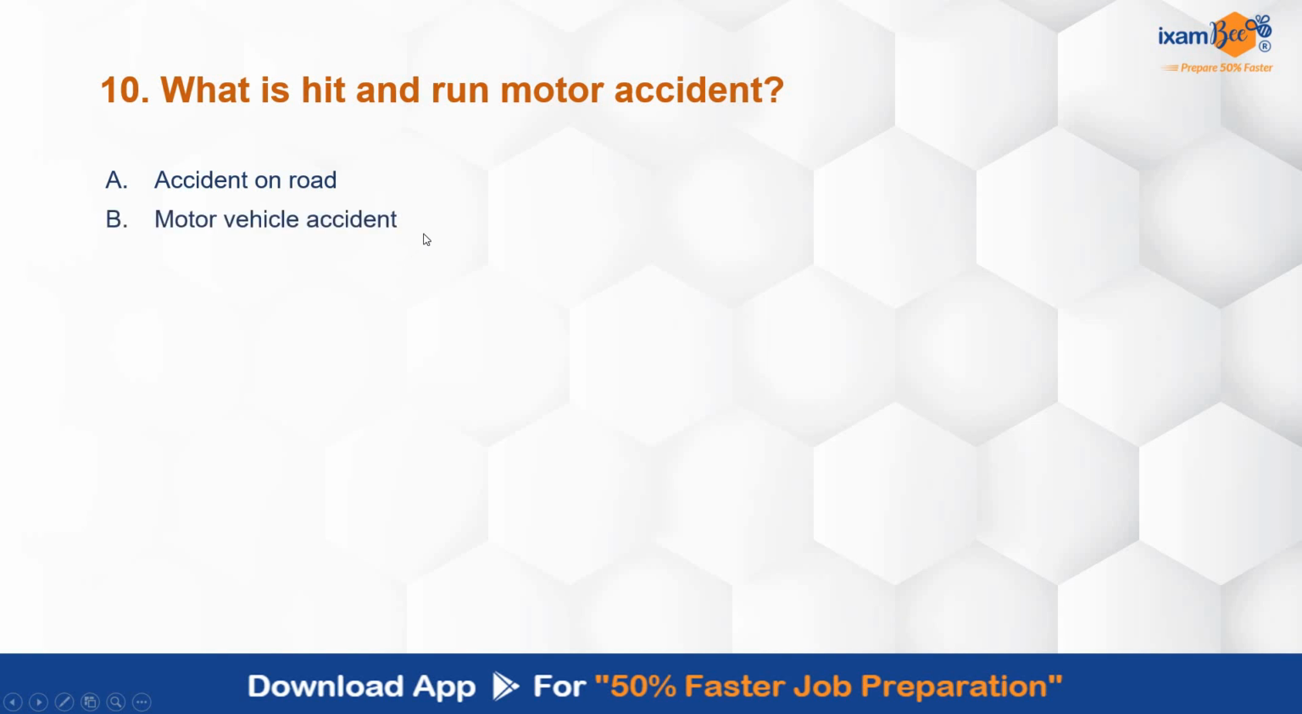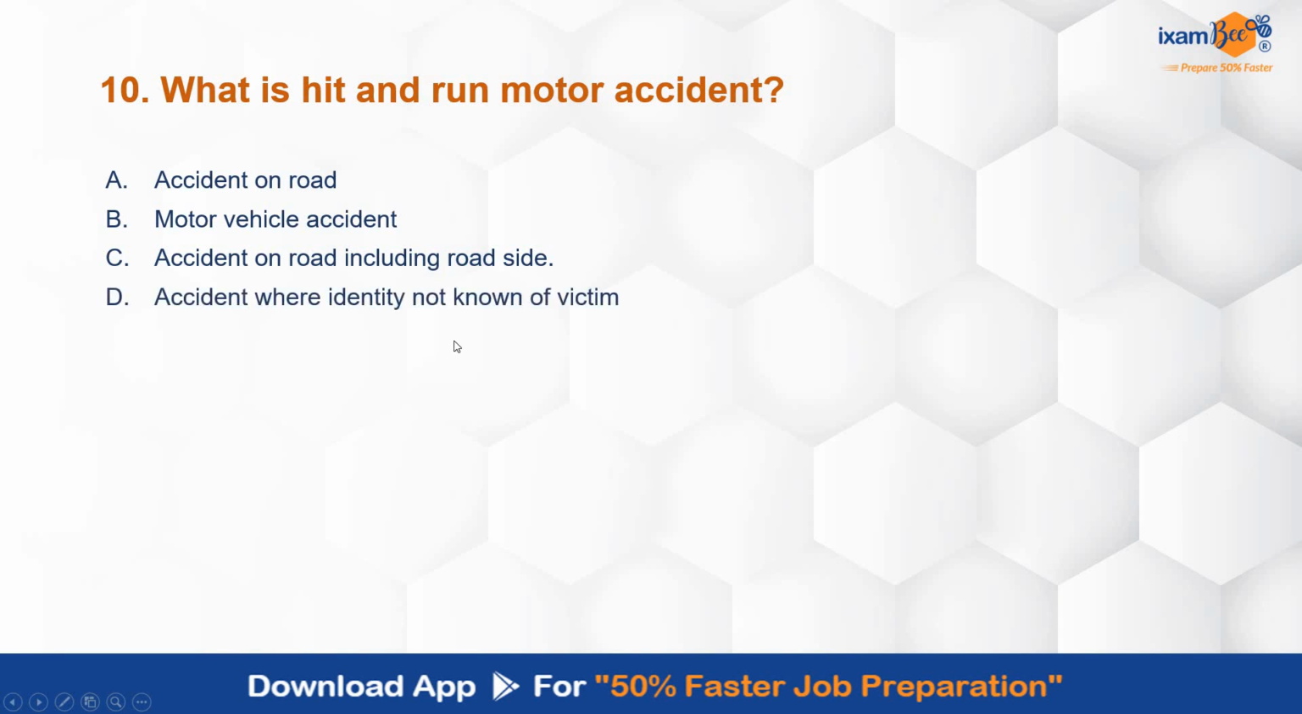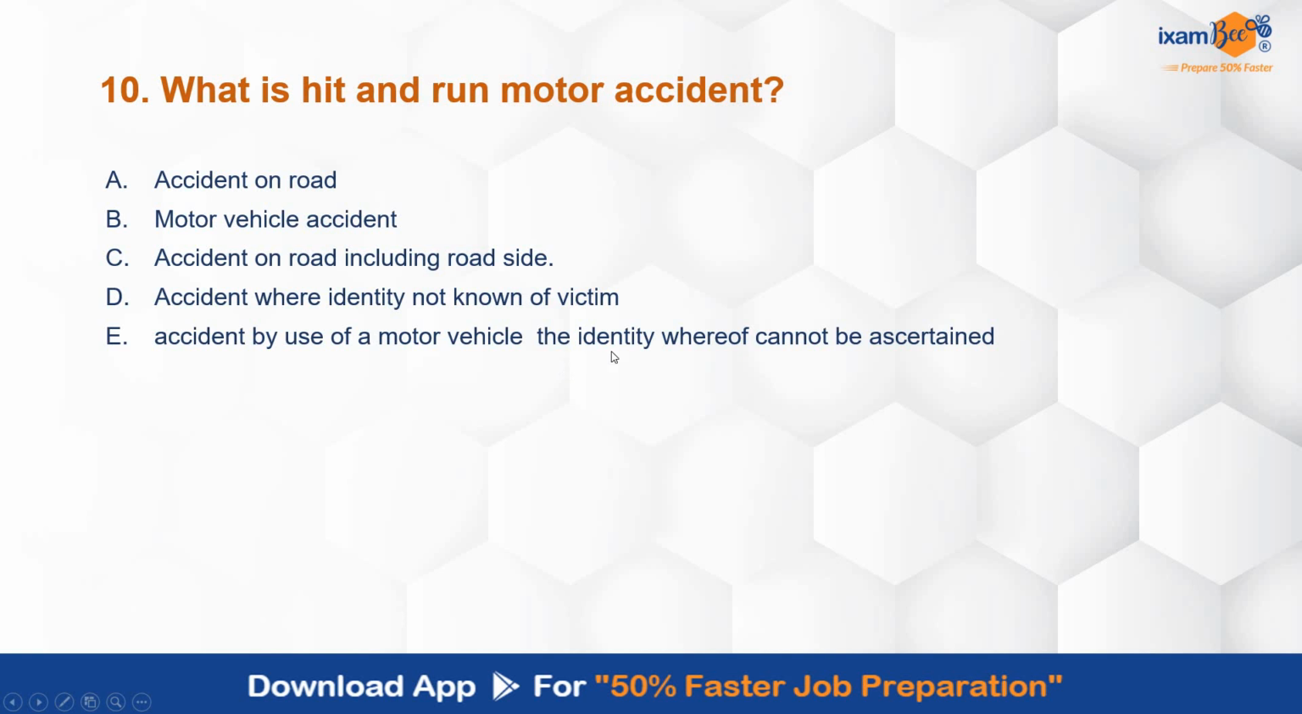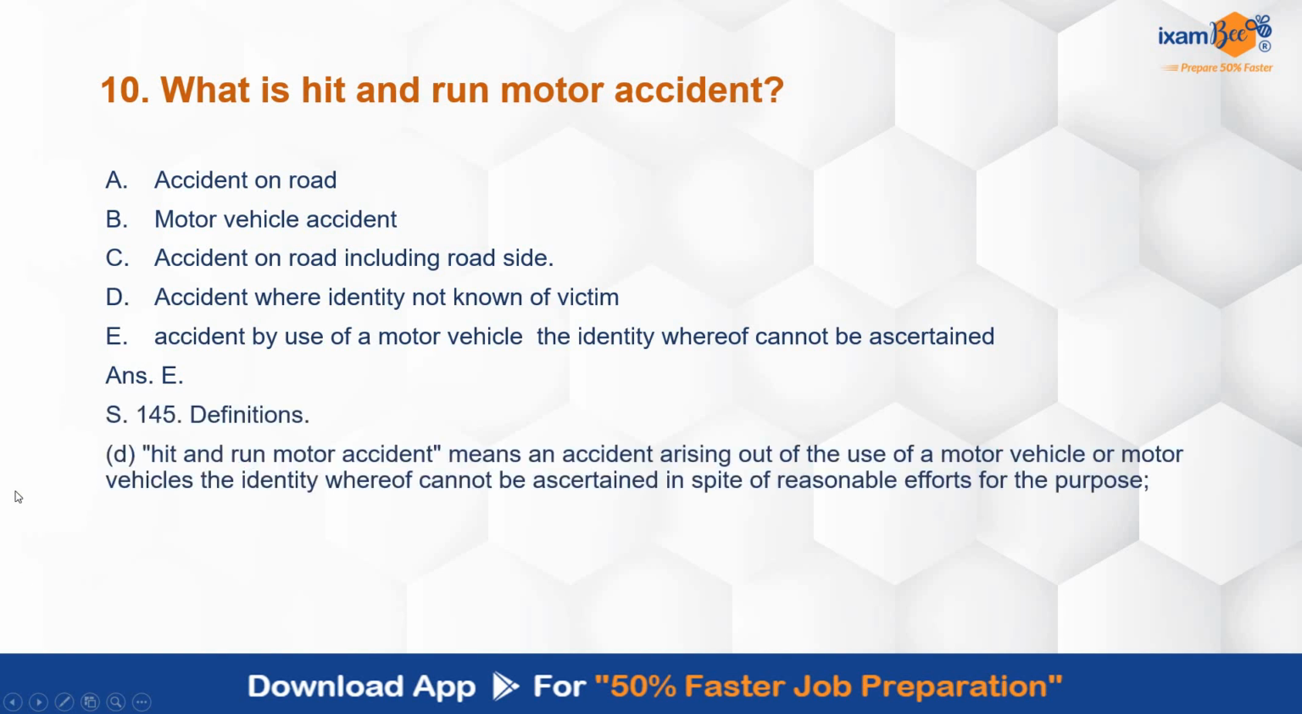What is hit and run motor accident? Accident on road, motor vehicle accident, accident on road including roadside, accident where identity is not known of the victim, accident by use of a motor vehicle the identity whereof cannot be ascertained. Correct answer is E. These are exactly the wordings in the law. Section 145 definitions only covers the hit and run motor accident. Clause D covers that.